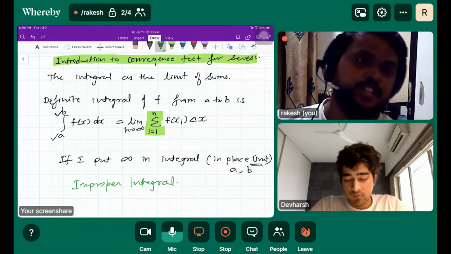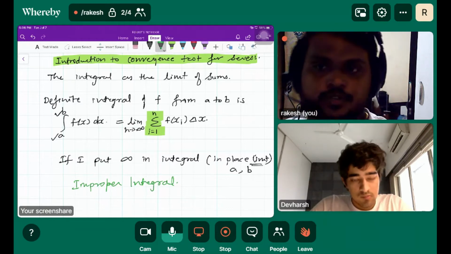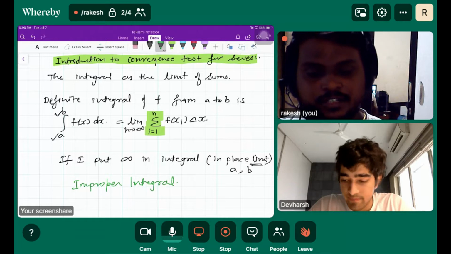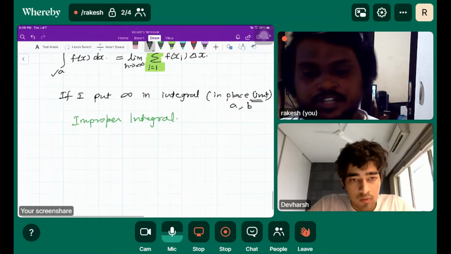So improper integral, right? So what is an improper integral? Let me write the notation here.